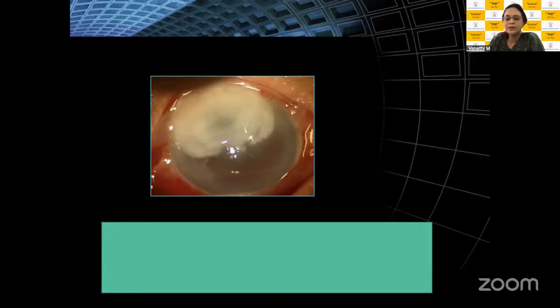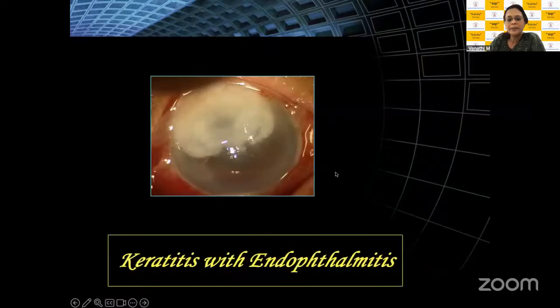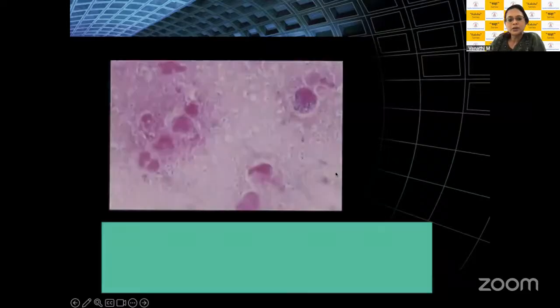If you do a therapeutic keratoplasty for this, you will end up burning your fingers because you're going to get a very rapid reinfection. Unless you have a microbiological diagnosis and a culture sensitivity, do not take up such ulcers for surgical intervention if you're hoping to have a good management outcome in these patients.